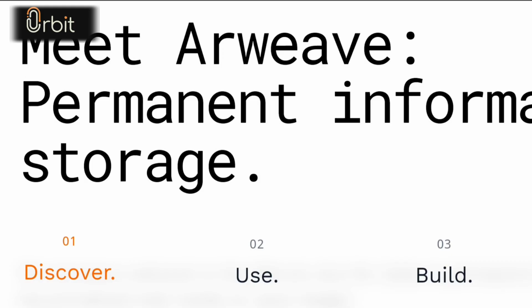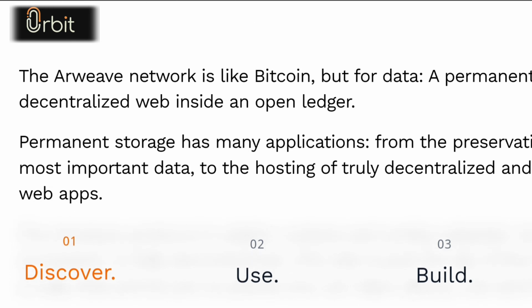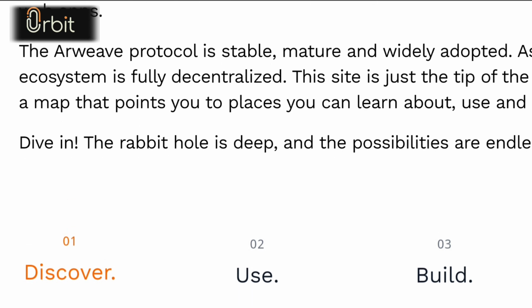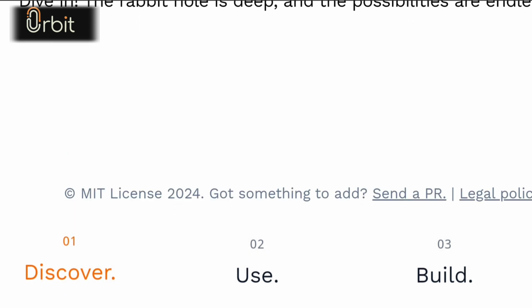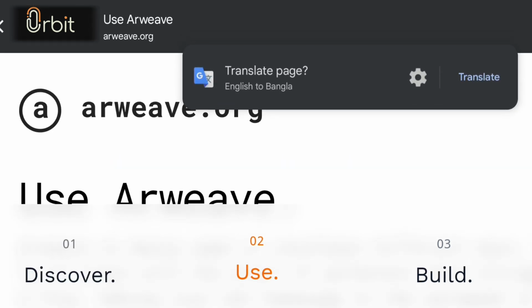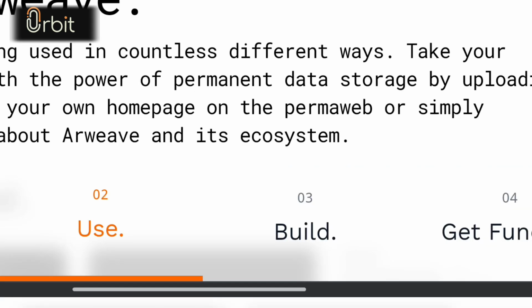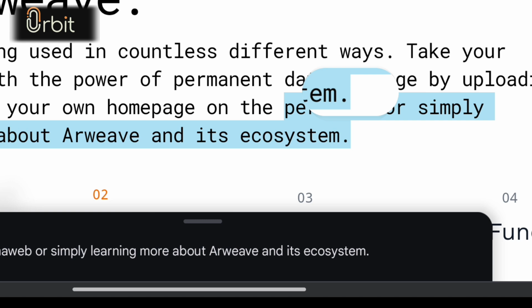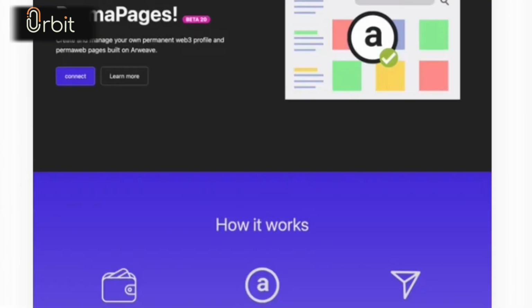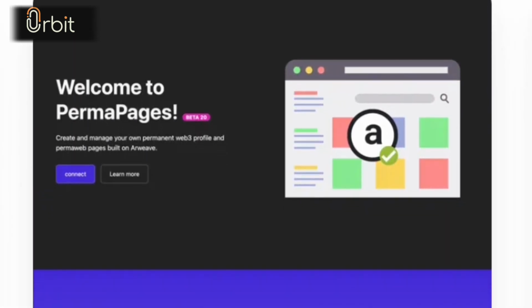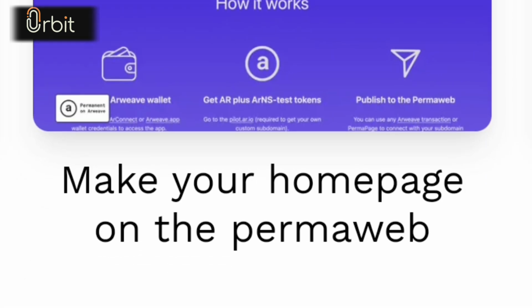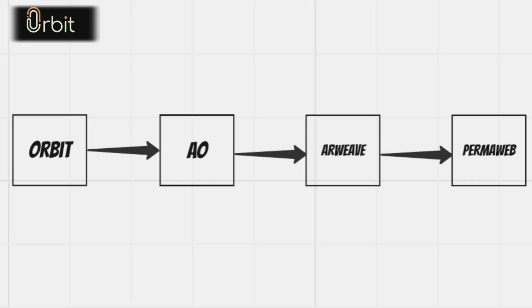The AO computer is hosted on a platform named the Arweave network. What is the Arweave network? Arweave is a decentralized storage platform designed to keep digital content safe forever. It does this through something called the permaweb, a type of web where we store our text, images, even apps. It cannot be deleted permanently in the future. In conclusion, Orbit depends on the AO computer, the AO computer relies on Arweave, and Arweave relies on the permaweb. I think that is clear to all of you.